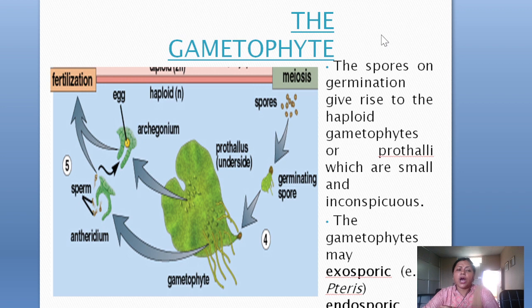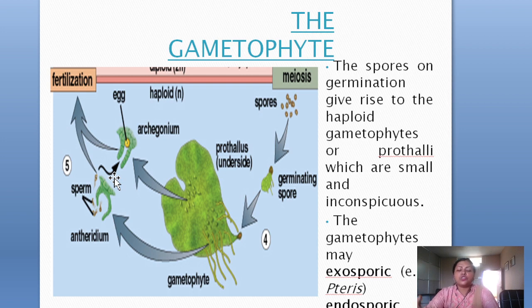See now how the gametophytic plants look. When the spores germinate, if it is homosporous, then it produces a monoecious gametophytic plant, and if it is heterosporous, then it produces a dioecious gametophytic plant, and the spores on germination give rise to the haploid gametophyte. So that means for all the sporophytic plants, what is the chromosome number? 2n. And what is the chromosome number of the gametophytic plant? It is haploid, or n.